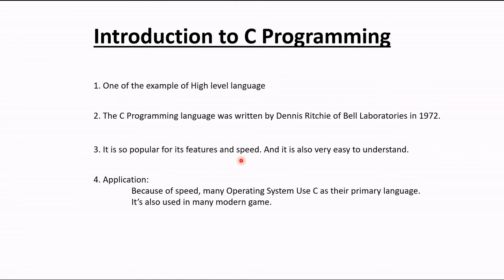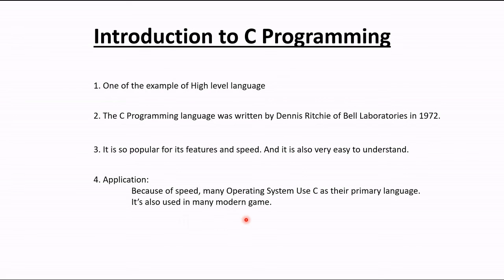And C is so popular because of its speed. C++, Java and Python are much slower than C. C is the fastest high level language, so it is very fast and easy to understand. And what are the applications of C? Now you may hear that C is not used in industry nowadays, but C is used in many operating systems. Because of its speed, many operating systems use C as their primary language.